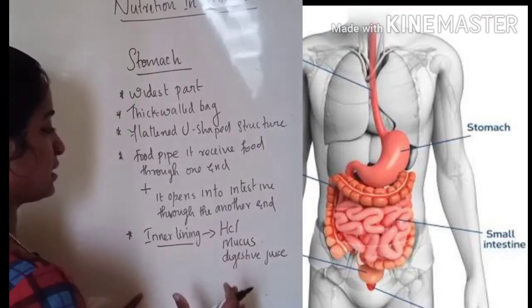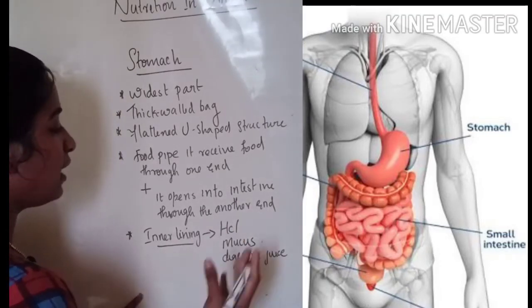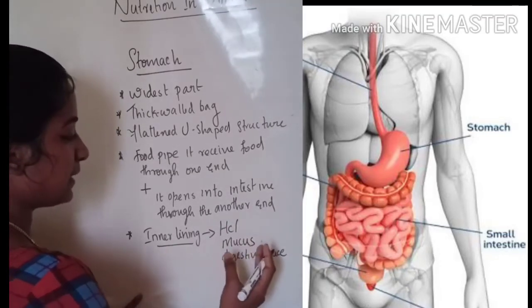So let us discuss what are the functions of this HCl, or hydrochloric acid, mucus, and digestive juice.